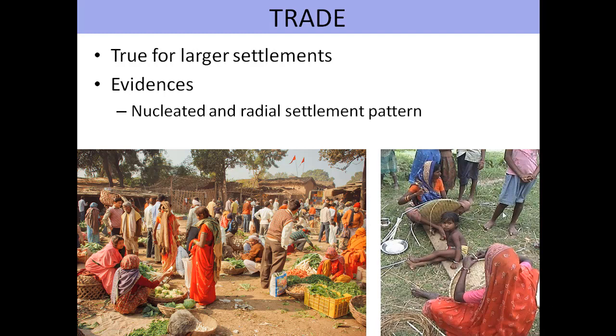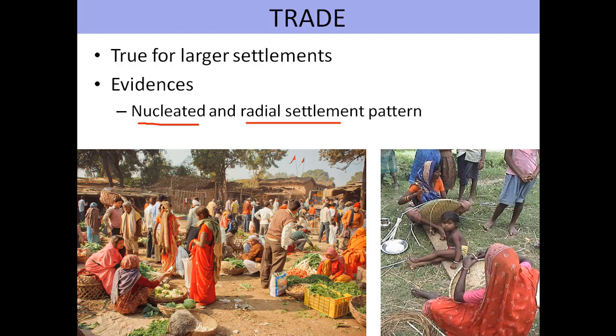This picture is showing the people are doing some handicraft work, and in this picture you can see there is a market, or what we call it in local term haat bazaars. Now these are very common sight in the rural areas. These are the areas, mainly the nucleated settlements and radial settlement. They flourish near the roadside, or there might be a small nucleated settlement where people are engaged in trade.